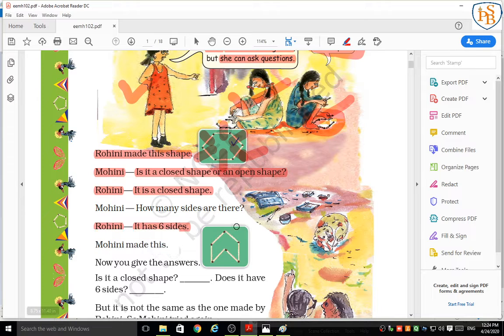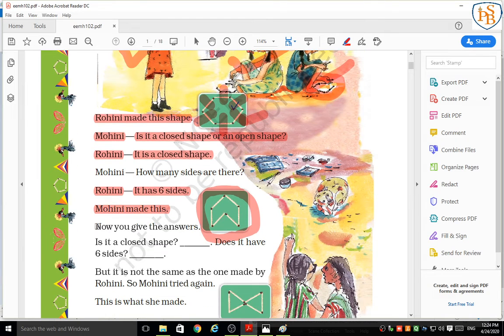After imagination, Mohini made this shape. Now you give me the answers. Is it a closed shape, students? Tell me the answer.